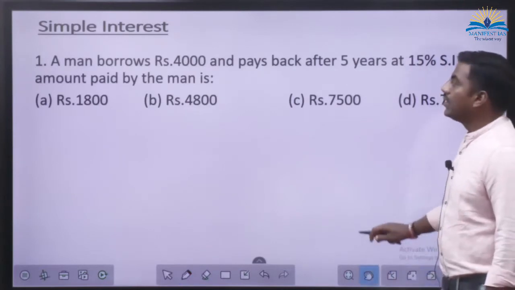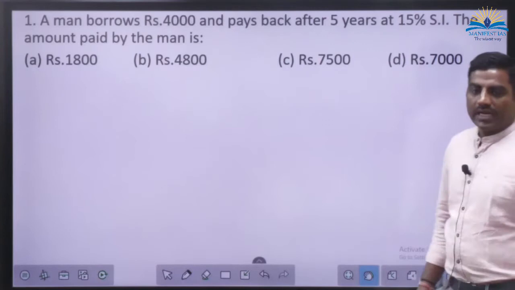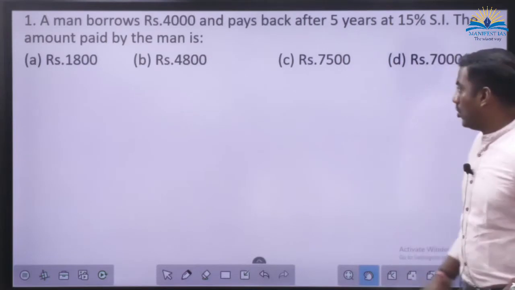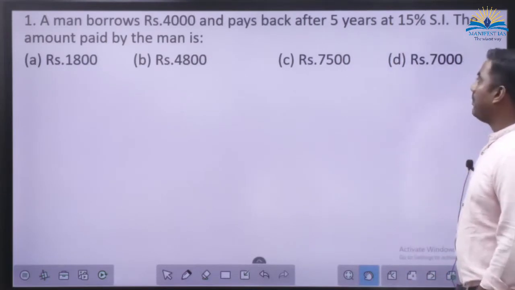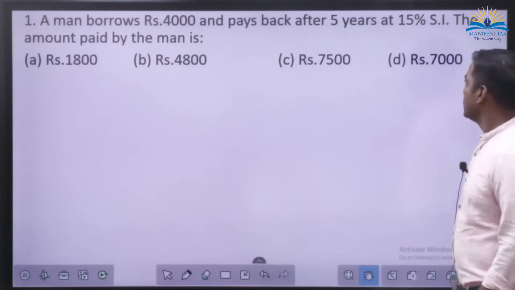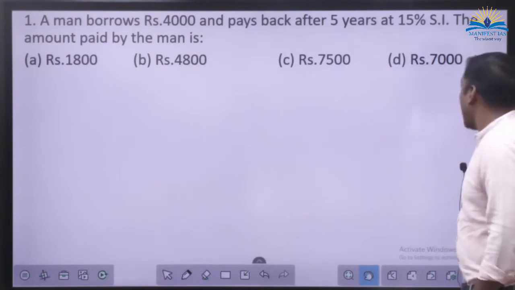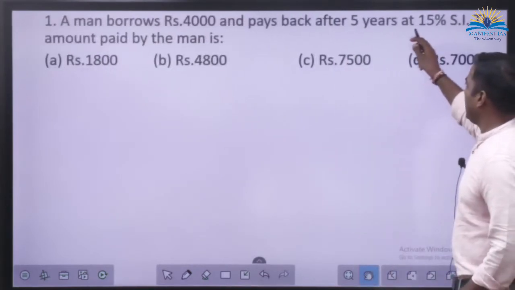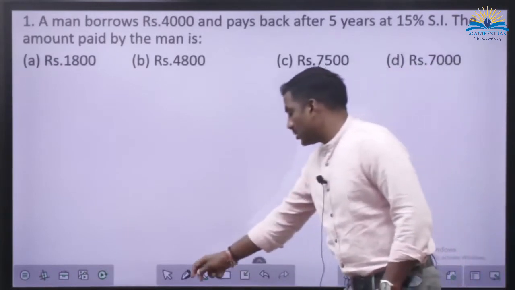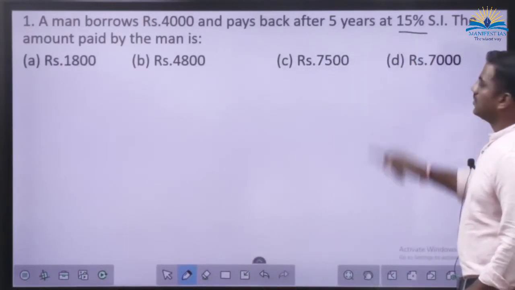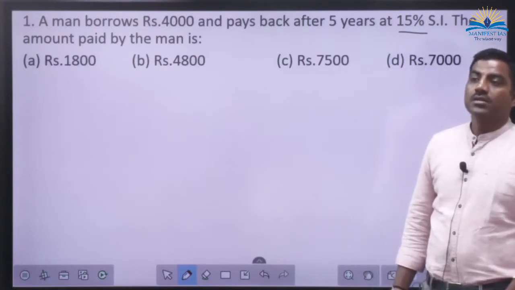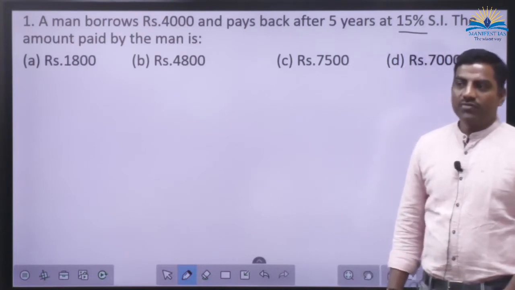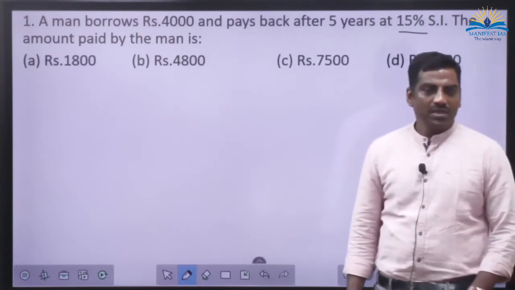Okay. A man borrows, handout is there, right? Is it there with you? Yeah. A man borrows rupees 4,000 and pays back after 5 years at 15% SI. So what do you mean by this 15%? Rate of interest. That means for every 100 rupees, after a year, you are going to get 15 rupees as the interest. Correct? Yes or no?